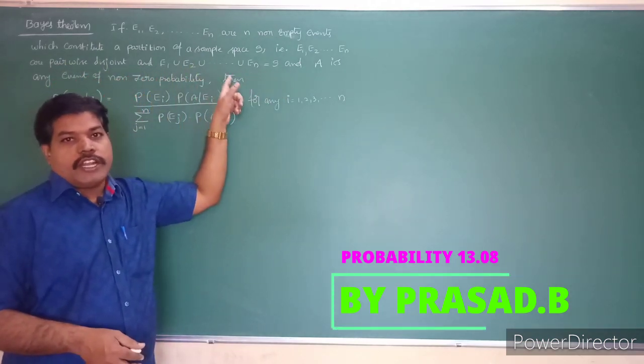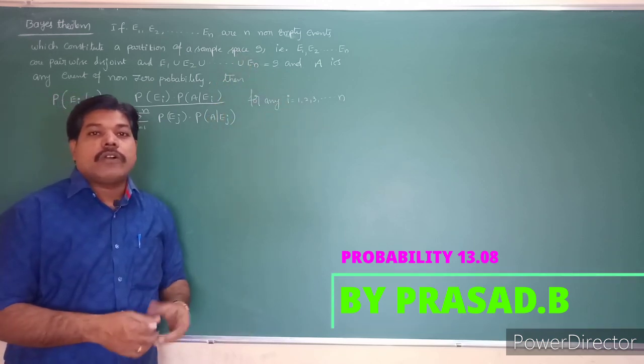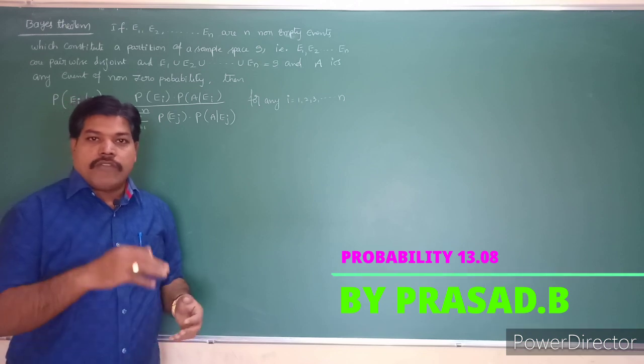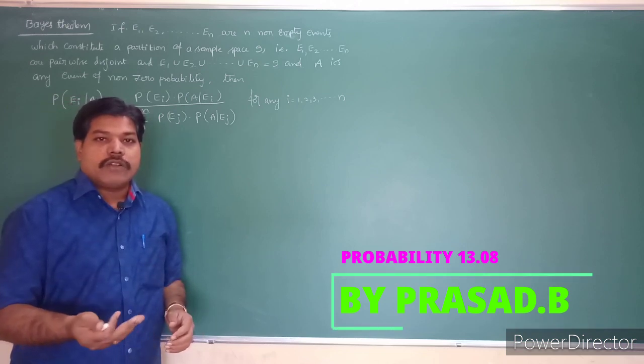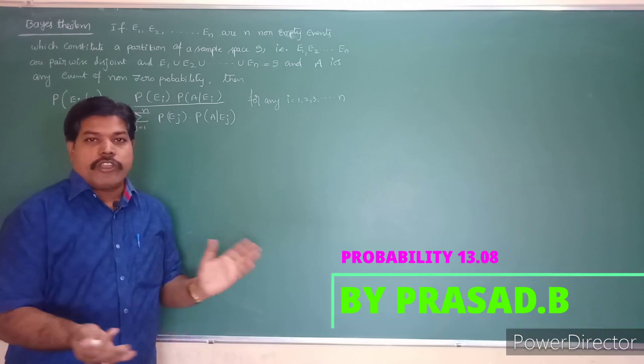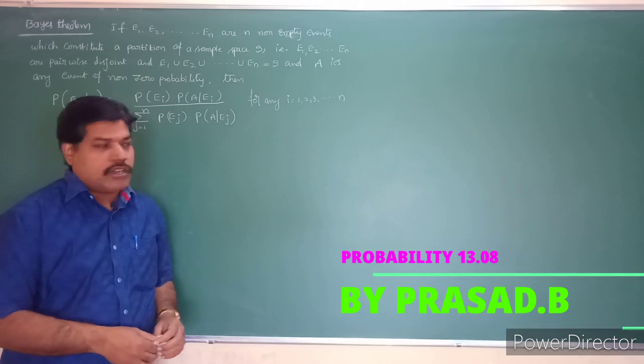Pairwise disjoint is nothing but Ei intersection Ej is equal to empty for all i not equal to j, where i, j is equal to 1, 2, 3 and so on n. If you take any two events, these two are disjoint. That is called pairwise disjoint.